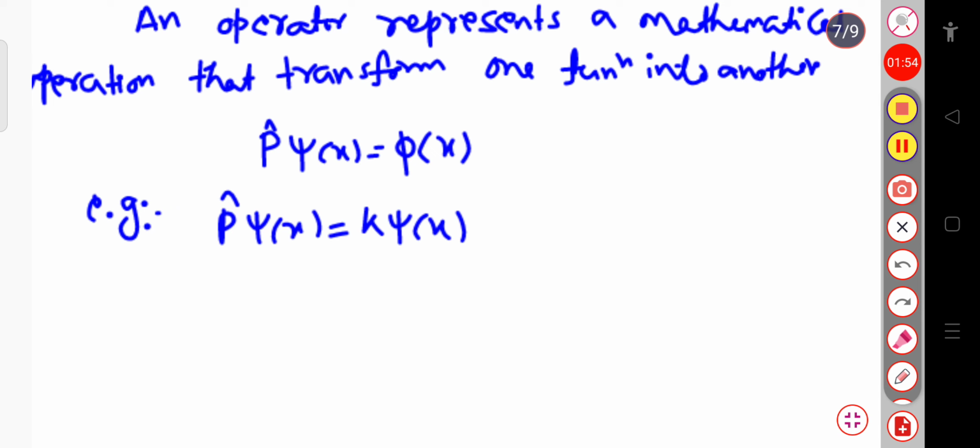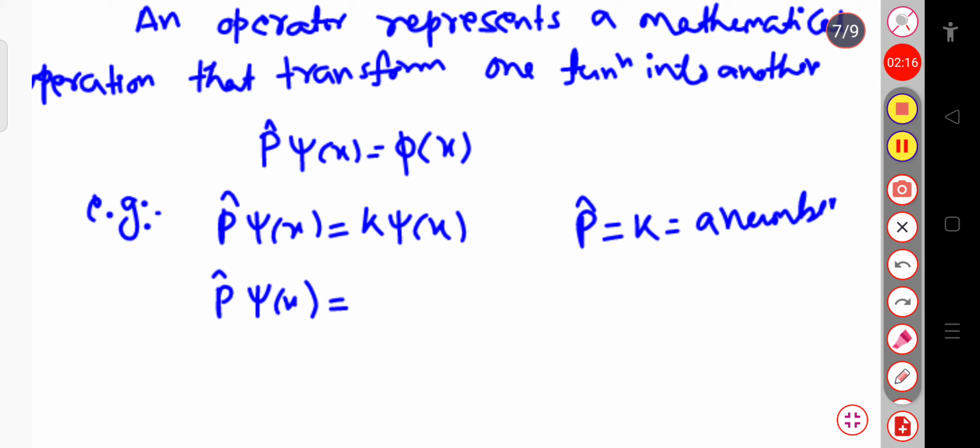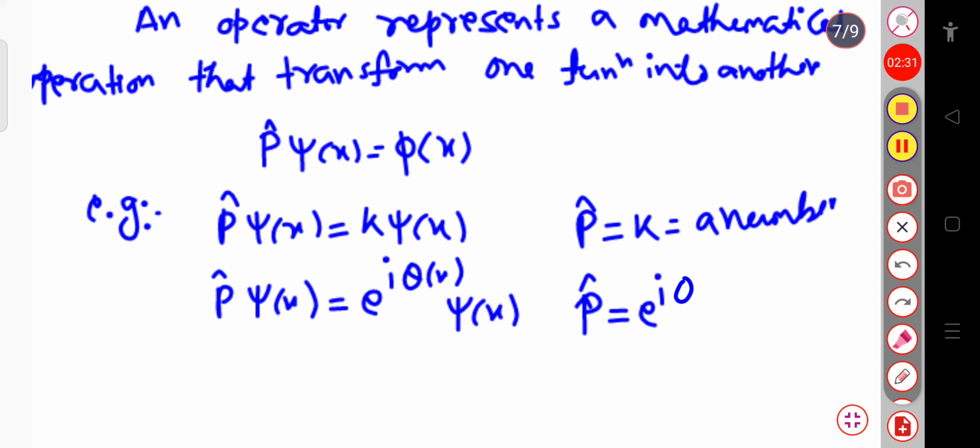Then we can say that k is a number, or you can write p cap equal to k, that is simply a number. Now if I consider p cap acting on psi of x equal to exponential of i theta of x into the same function psi of x, then the operator p cap is the function exponential i theta of x.